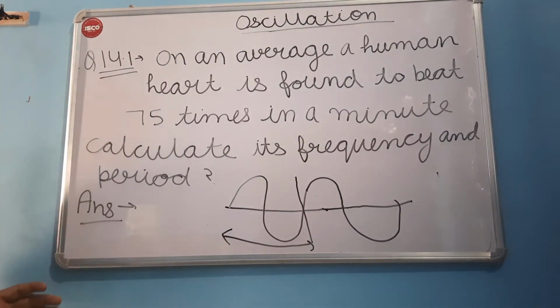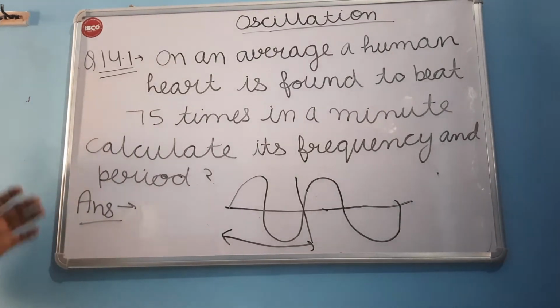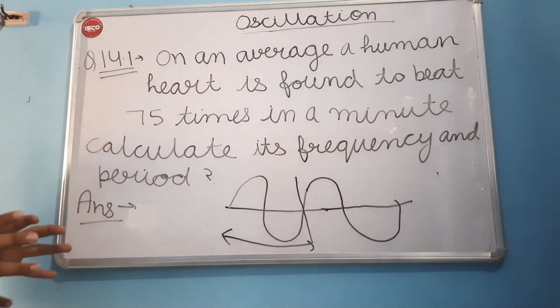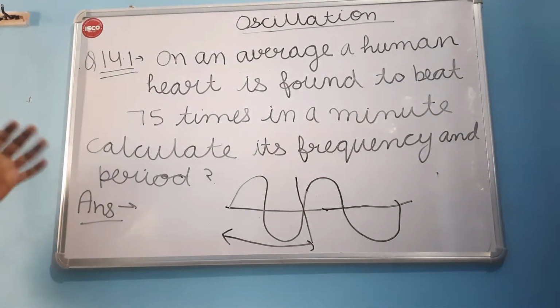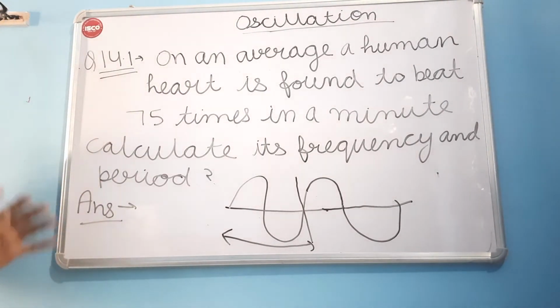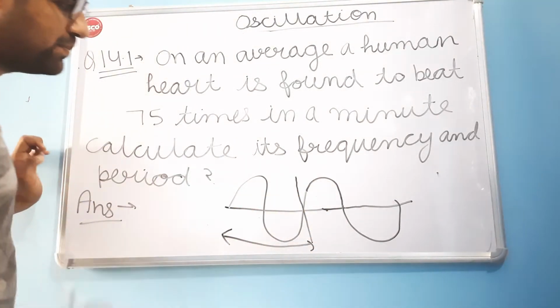So we have understood what the time period is.